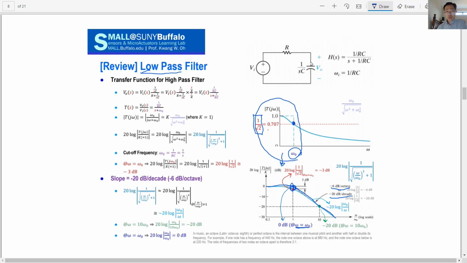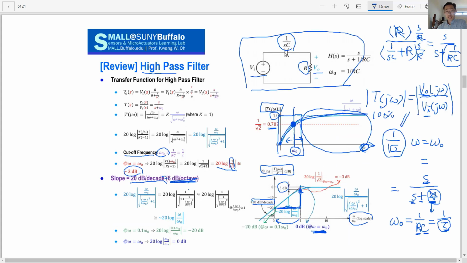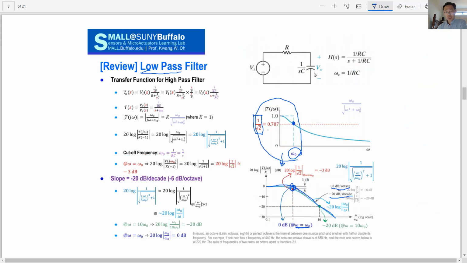And here the thing is, if you compare with this one, with the capacitance here and resistance here, now switch resistance and capacitance. So for this transfer function case, the total impedance will be R plus 1 over SC, and your output voltage is across only the 1 over SC.